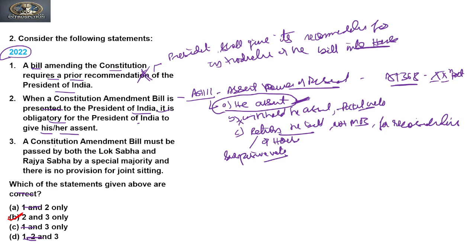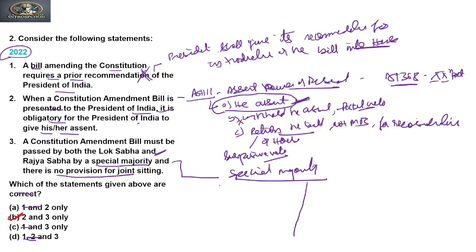Now the third one: a constitutional amendment bill must be passed by both Houses, Lok Sabha and Rajya Sabha, by special majority, and there is no provision for joint sitting. This is also true. A special majority is required to pass amendment bills. But this special majority again has two types.